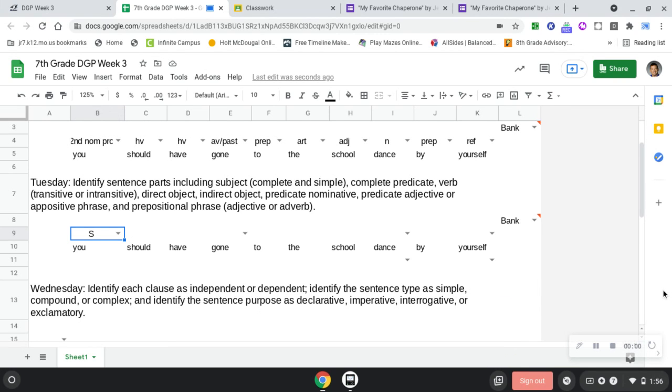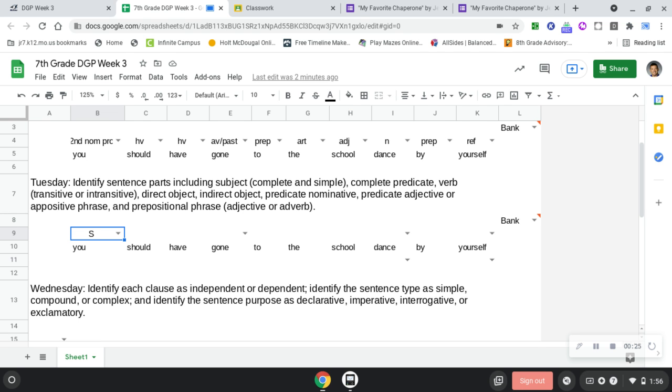Okay, so the simple subject was you, right? We said the simple subject on DGP Tuesday was you. We were trying to figure out the complete subject. You all said that "should have gone" are what is modifying you. Now, "should have gone" are the verbs. The verbs will always stay in the predicate.